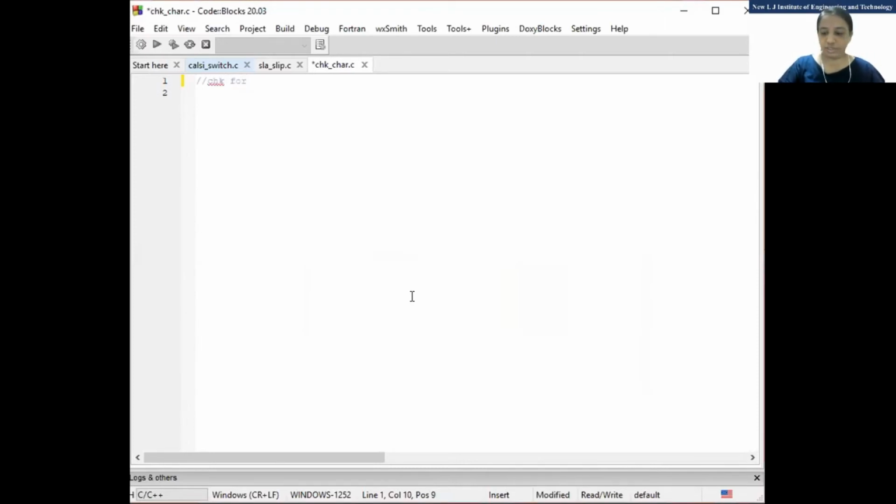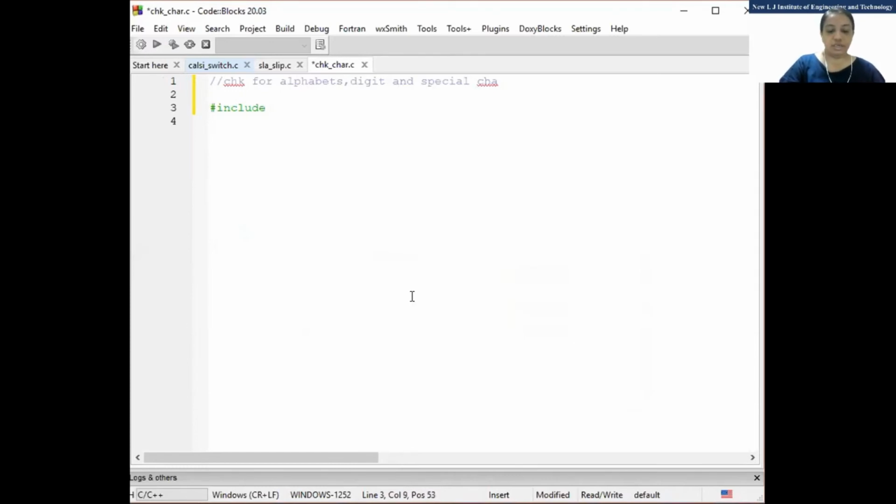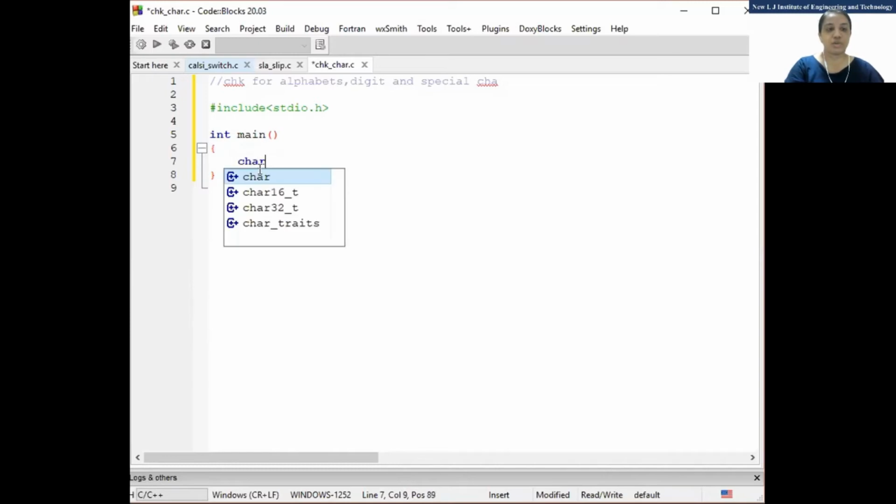Check for alphabets, digit, and special character, right? Hash include stdio dot h, integer main. Okay, now how many inputs are required? Only one, right? And it should be of type character.